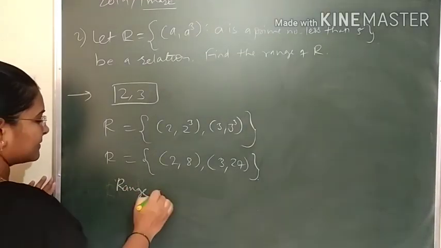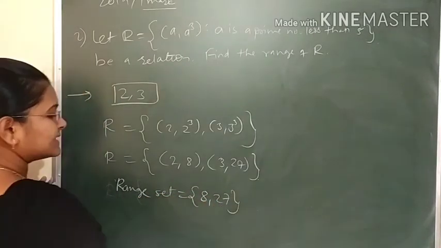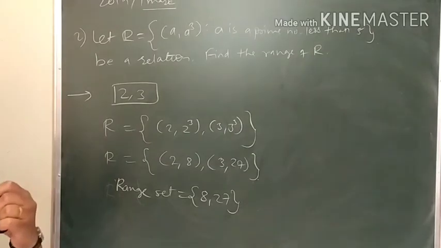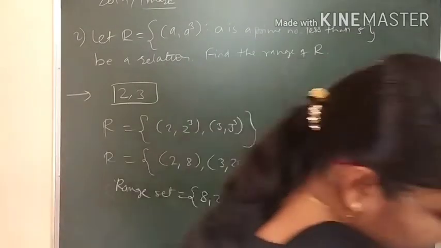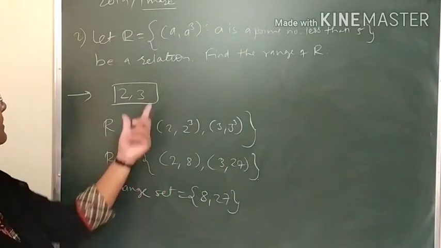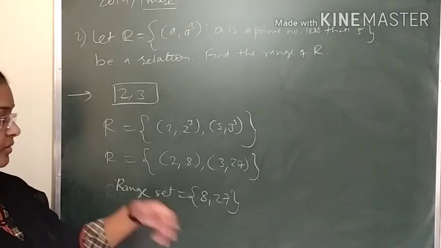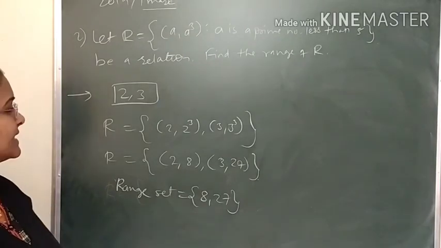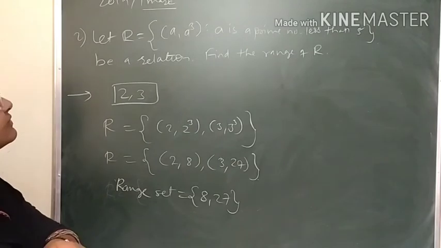The range set will have only 2 elements, that is 8 and 27, which are the cubes of the first components. Any doubt? So the range set for the given relation is {8, 27}, having 2 elements. Student, if this question is asked, it is for 1 mark.